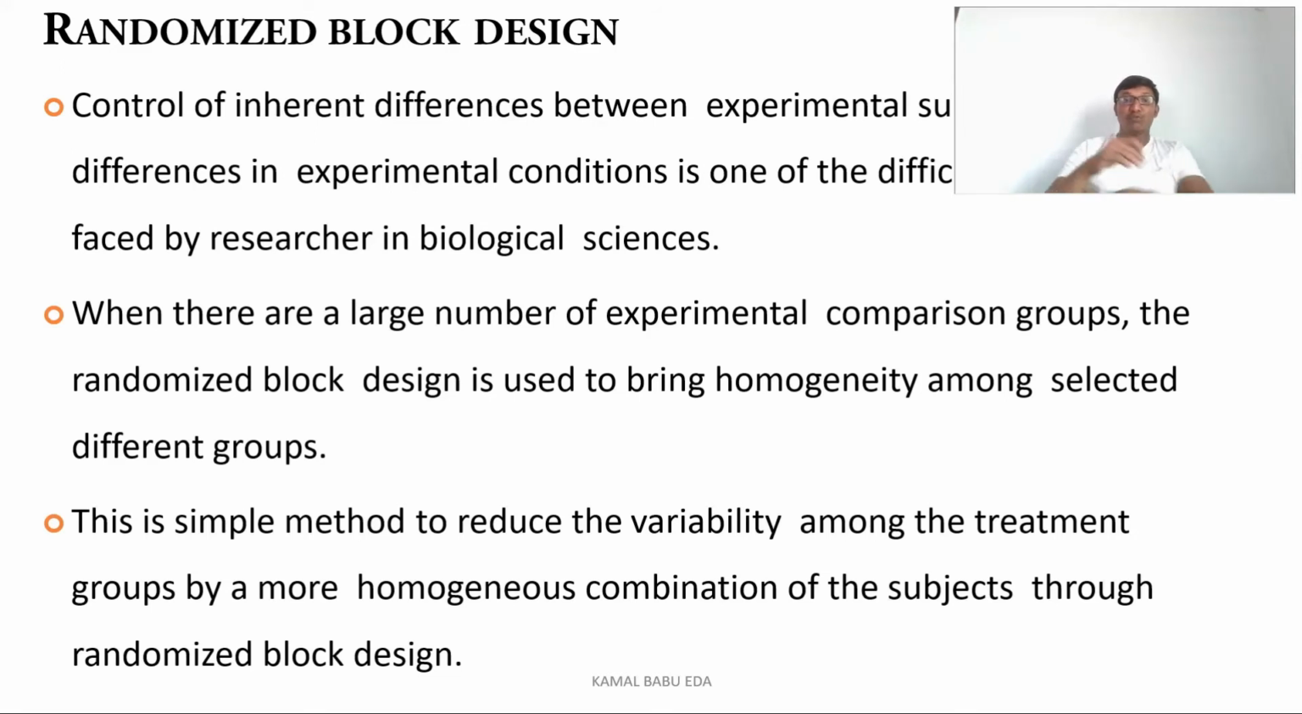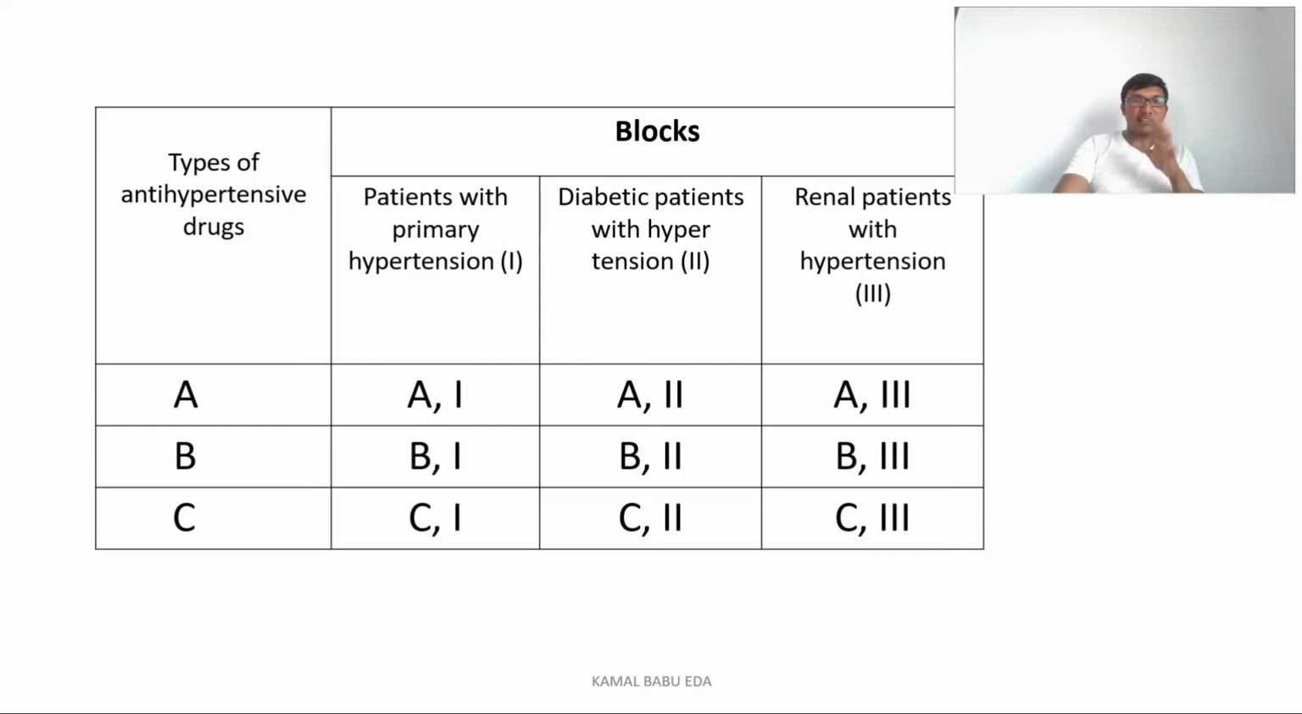what you will do, you will bring the groups into homogeneity. So after bringing the groups into homogeneity, we will arrange them in blocks. If you see the picture, you can understand here. So this was the picture for the randomized block design. So you want to test the effect of the antihypertensive drugs.